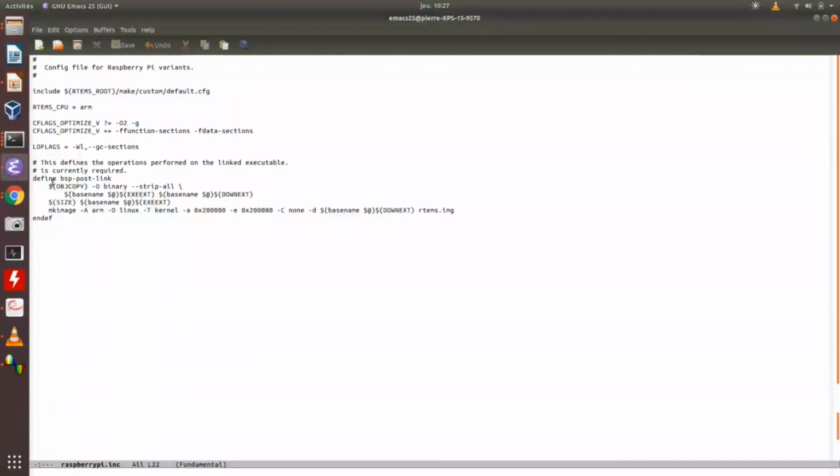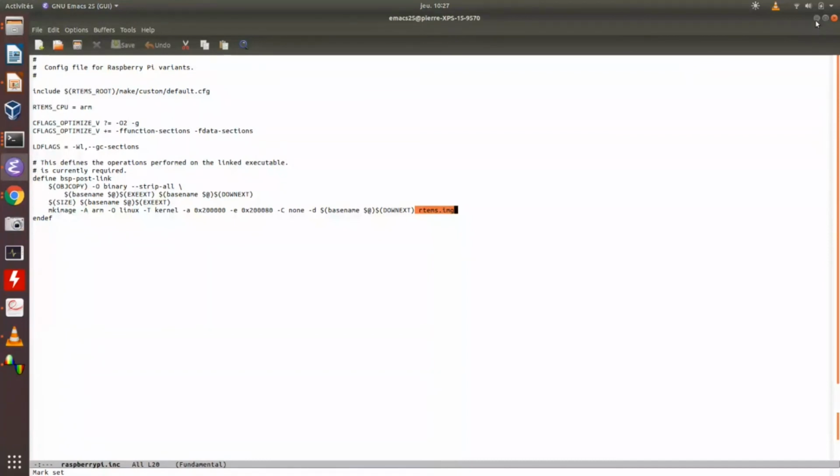So I have a function BSP postlink, which extracts the binary from the executable file with objcopy, and then uses mkimage to create the rtems.img. It's nice to do that because otherwise, you have to do everything by hand, and it's a bit difficult. It's a bit long.